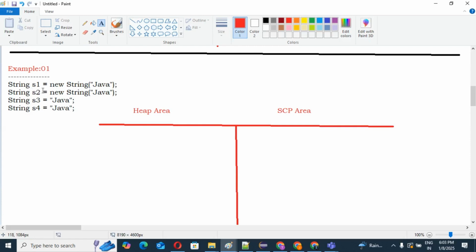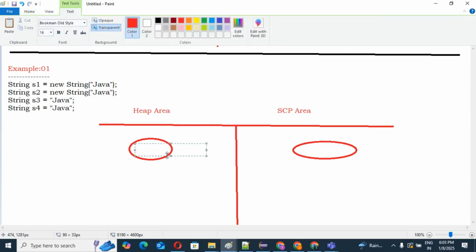Guys, the first thing I mentioned: if you create an object with the help of the new keyword, you will create two objects. The first object is created in the heap area, and one object is created in the SCP area. Yes or no? So what is the object here? Java. We create Java as an object.